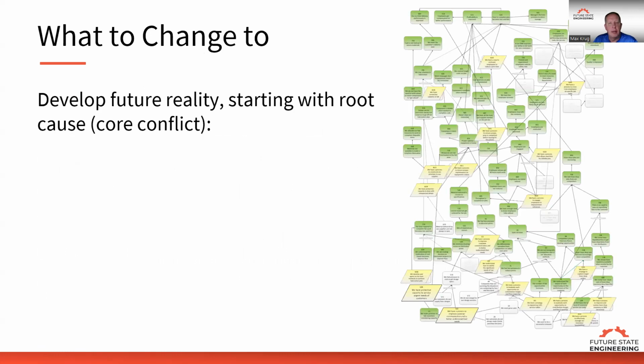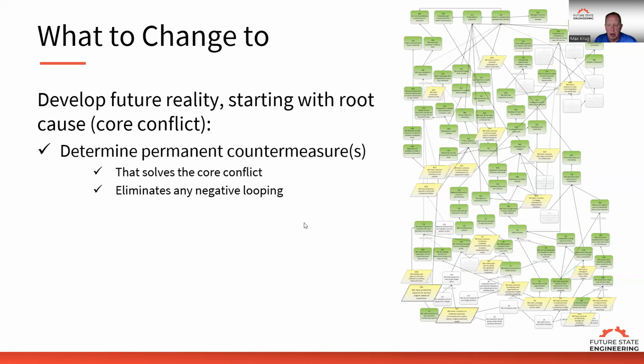When we have defined the core conflict and verbalized the core conflict, we start putting injections into the current reality tree to develop the future reality tree. So these injections need to start with the root cause and break the core conflict, and then we need to determine the permanent countermeasures.